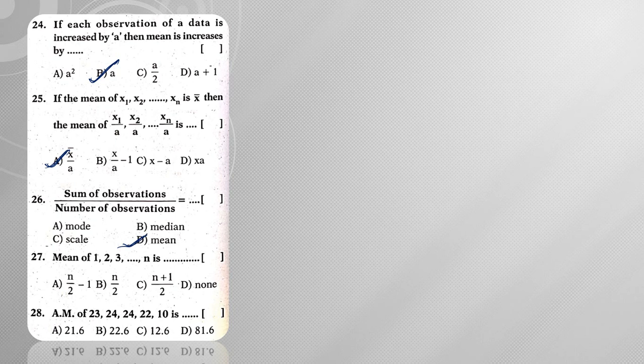Next, the mean of 1, 2, 3 and so on n. So these all are nothing but first n natural numbers. So what is sum of first n natural numbers? It is given by n into n plus 1 by 2. Now what do I need? I need to find out the mean, so I need to divide with the n. So n will get cancelled, so answer will be n plus 1 by 2.